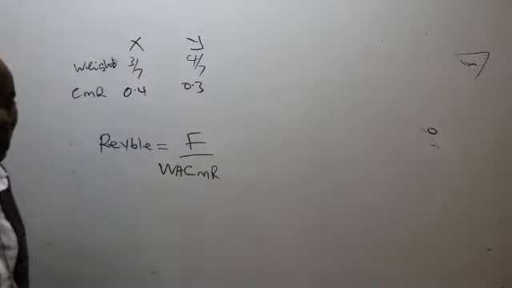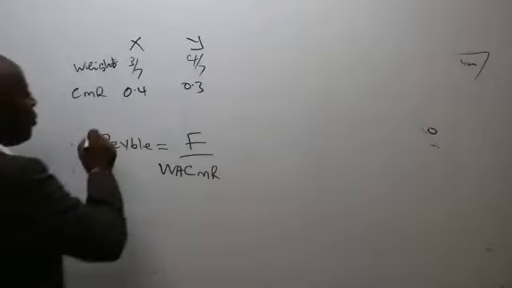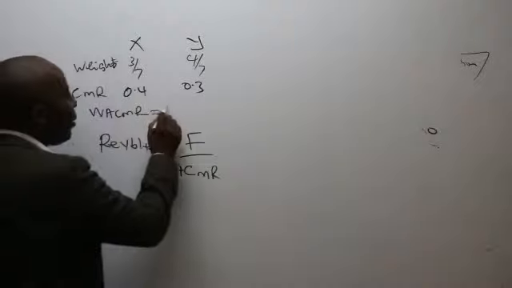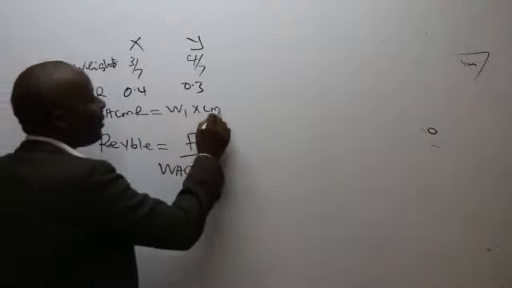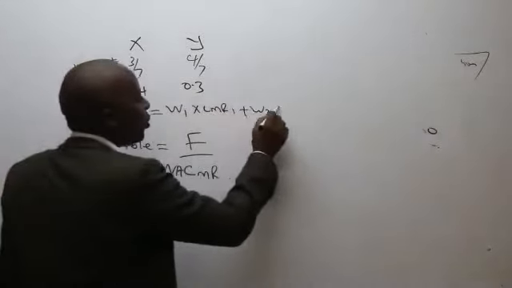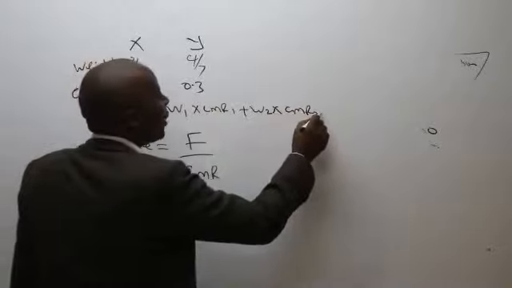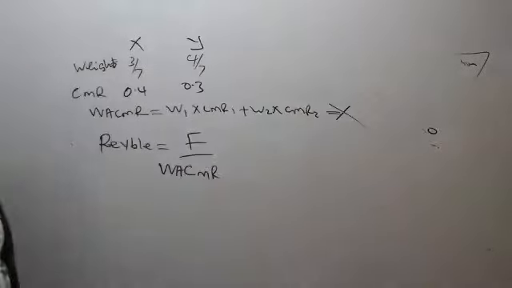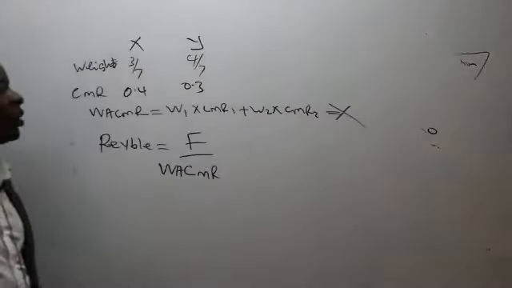So what we normally tell the markers in CASNEV, ukiona mwanafunzi amesema WACMR equals weight 1 times CMR 1 plus weight 2 times CMR 2, hata usiendelee kusoma mbele. Weka wrong. Usiendelee waste time because tuko na so many papers to mark.